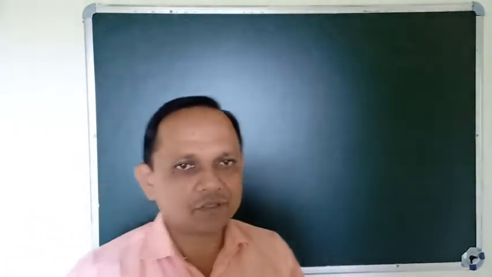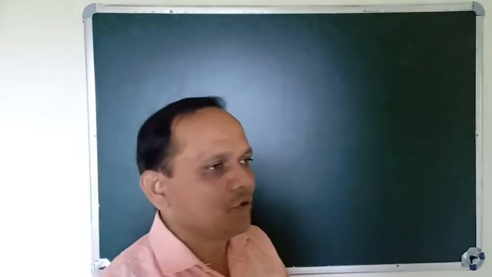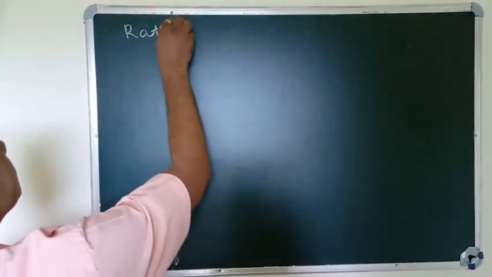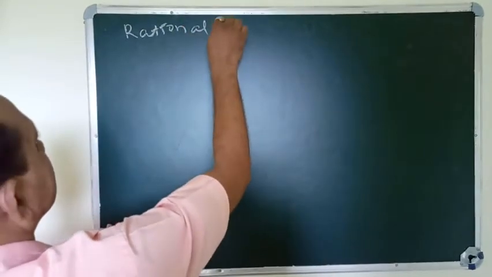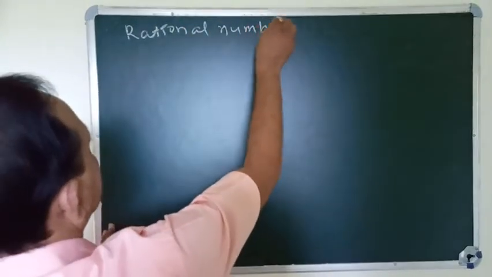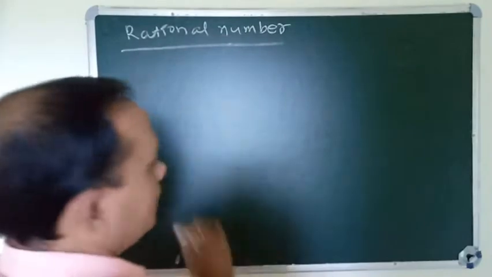First, irrational numbers. Before going to irrational numbers, we have to know what rational numbers are.